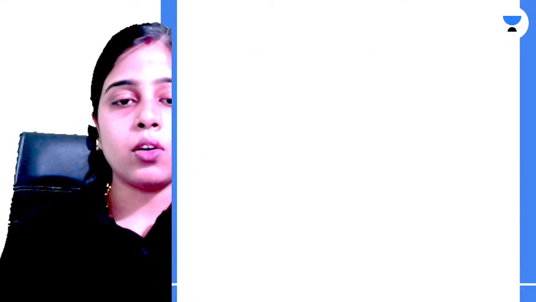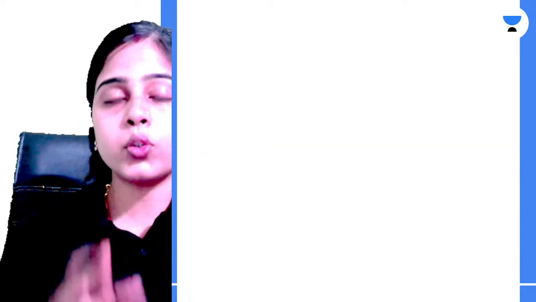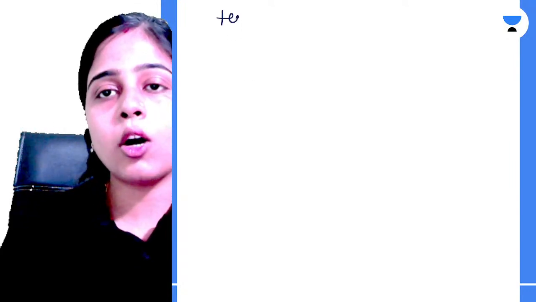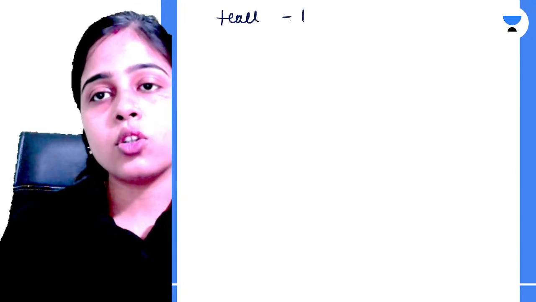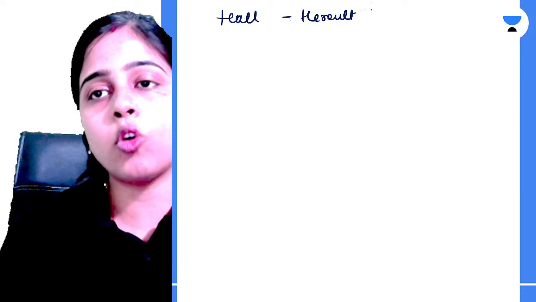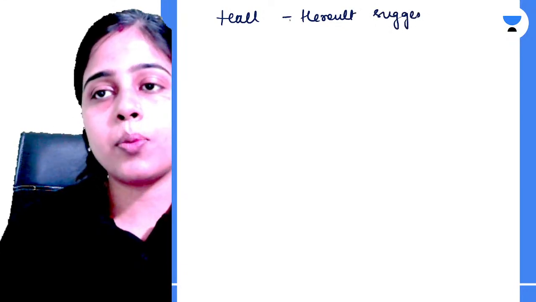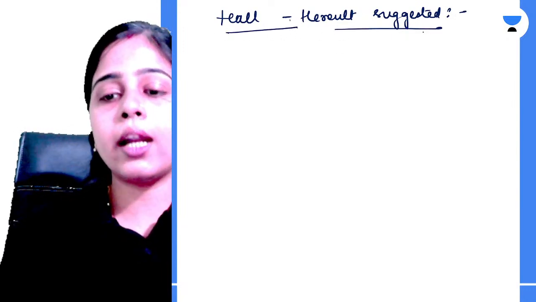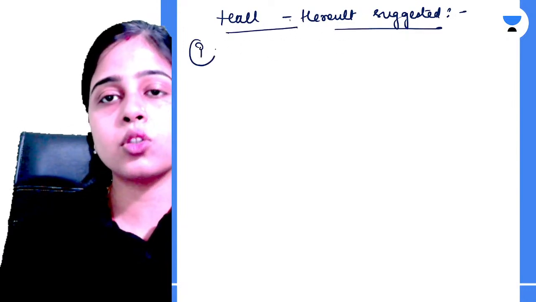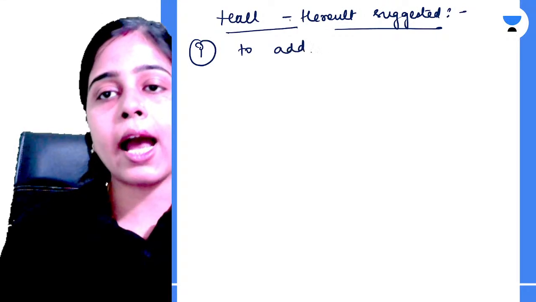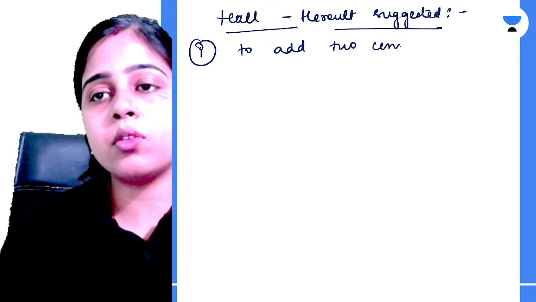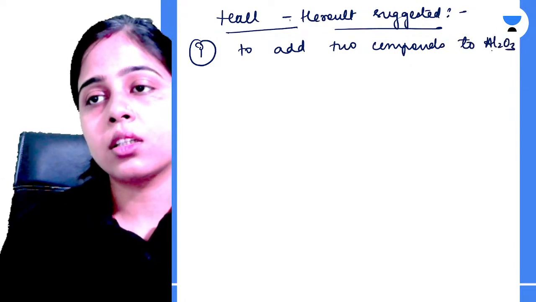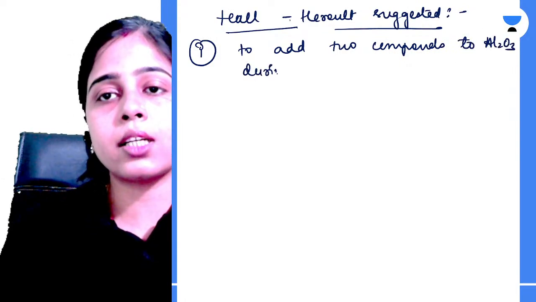Okay. Now the solution to this problem was given by Hall and Héroult. Okay. So what did Hall and Héroult suggest? To overcome the problems that were faced by the people, Hall and Héroult suggested to add two compounds to alumina during its electrolytic reduction.